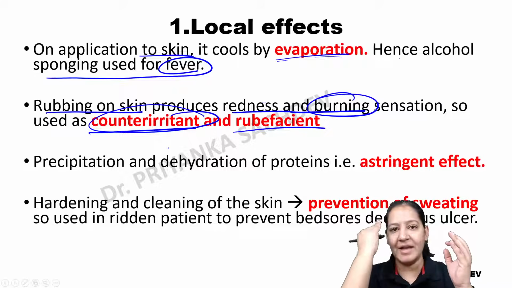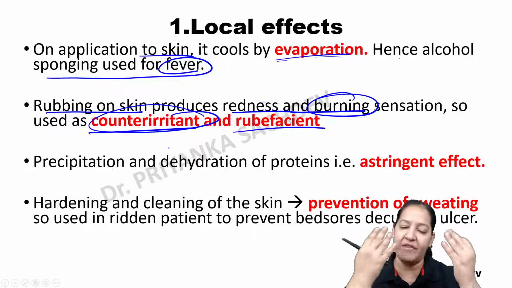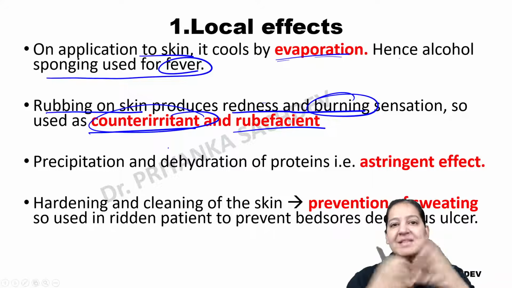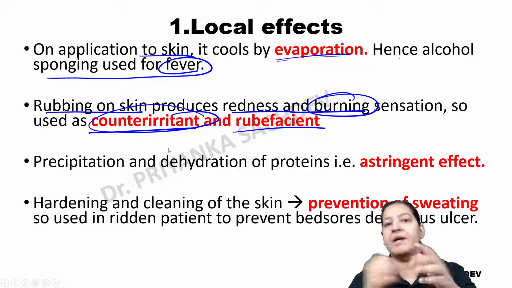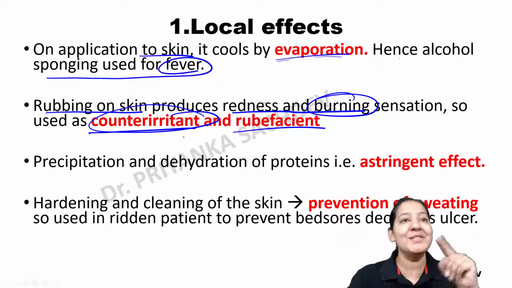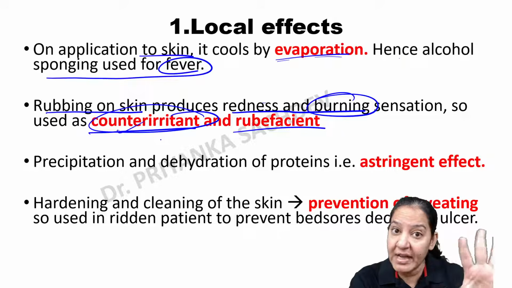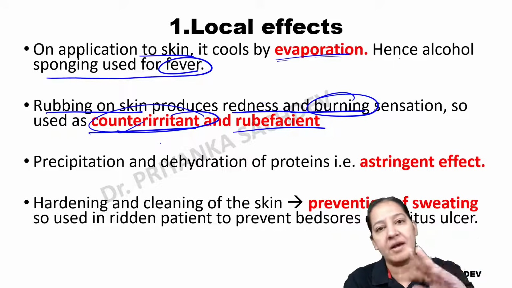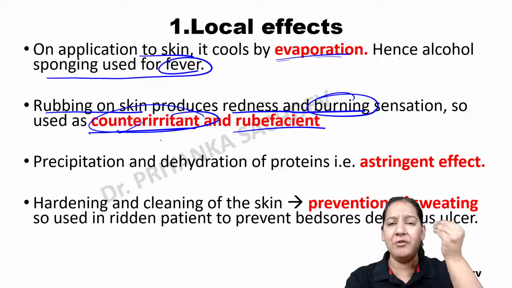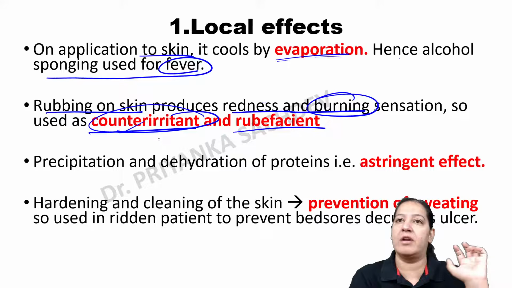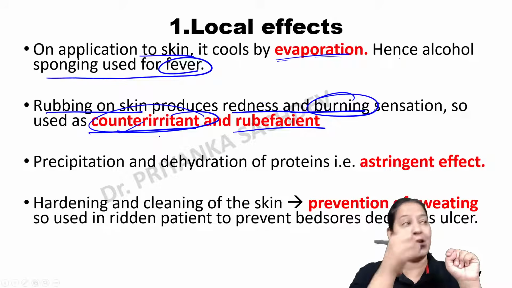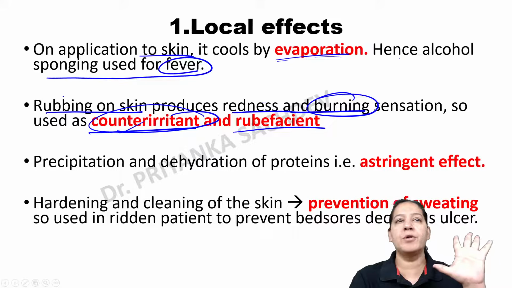Whenever we apply the balm on our forehead or anywhere we have pain, it produces a burning sensation. So basically your mind gets diverted from the pain to the burning sensation. It is not a painkiller. It is a counter irritant. Whenever you apply it, you feel a cooling effect and a burning sensation. So your attention shifts from the pain to that. The same thing can be done with alcohol also. Like balm, it also acts as a counter irritant.